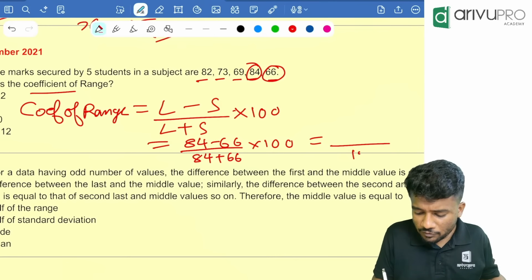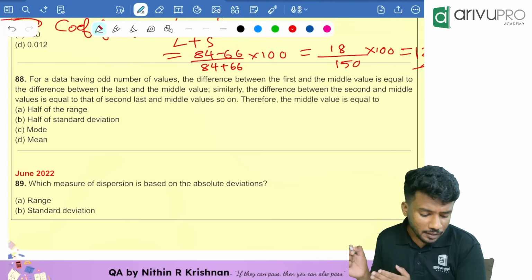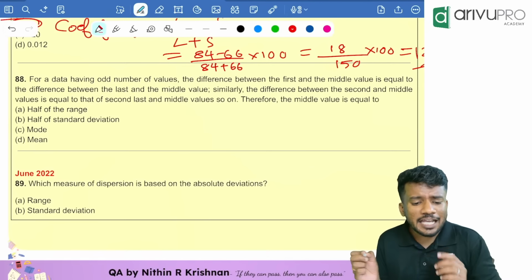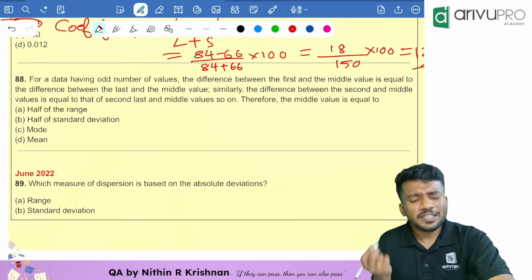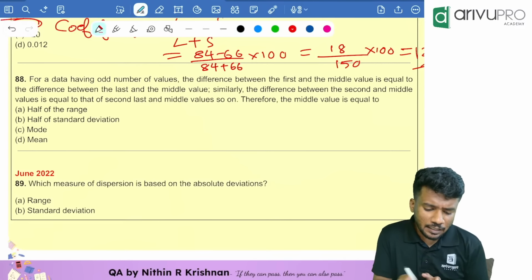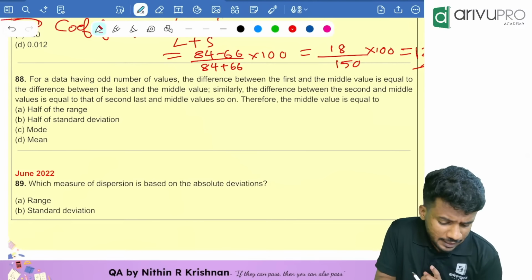For a data having odd number of values, the difference between the first and middle value is equal to the difference between last and middle value. Similarly, difference between the second and middle value is equal to that of second last and middle values. Therefore, the middle value is equal to how much is the question. People, what is given in the question? They are telling how many numbers are there in total?